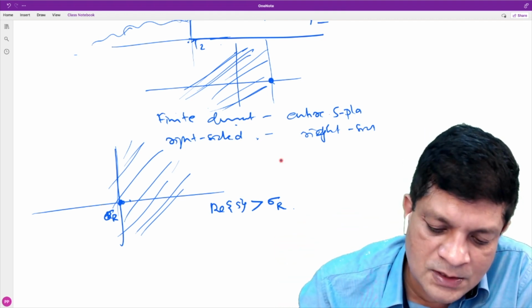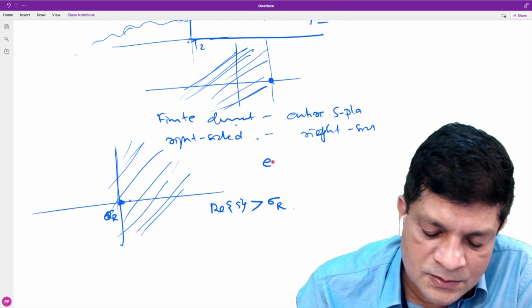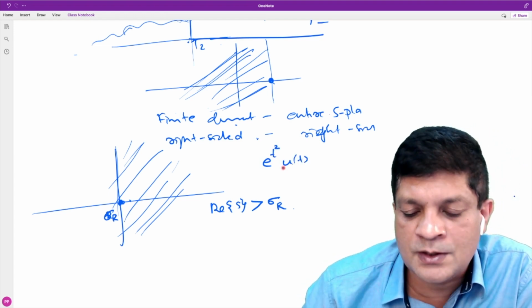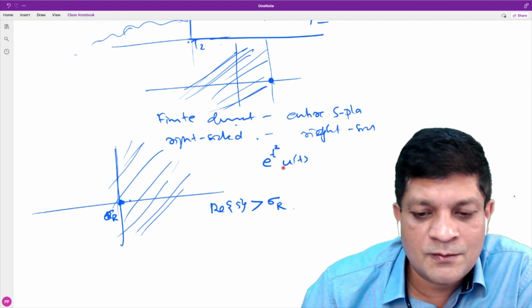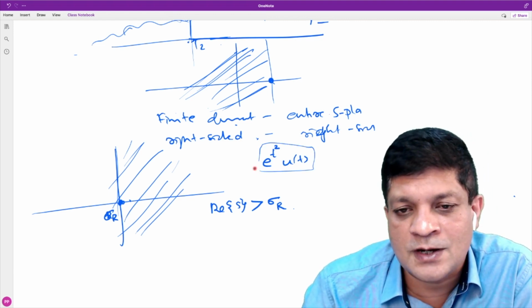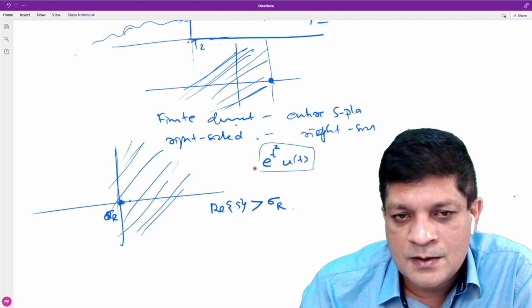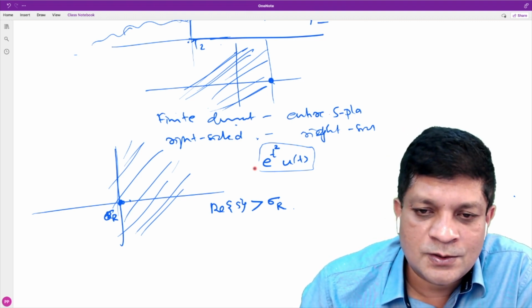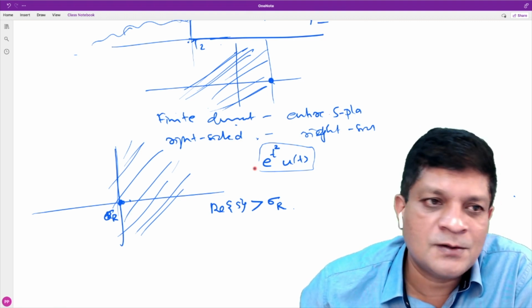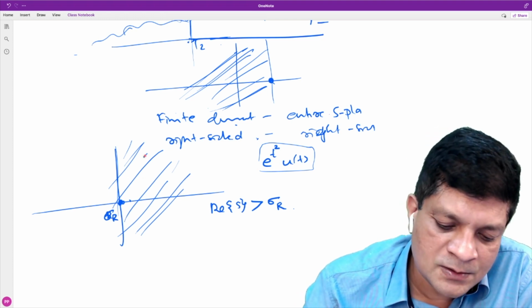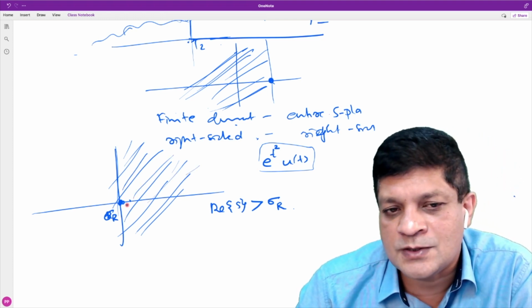I can give you an example of a signal. This is also given in Oppenheim. If you consider a signal e to the power t square u(t), you can verify that this doesn't have a Laplace transform representation. So it is not necessary that all right-sided signals have a Laplace transform, but if it exists, then the ROC is always a right-sided ROC.